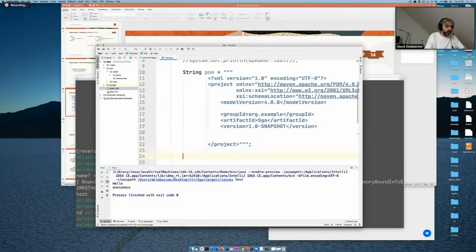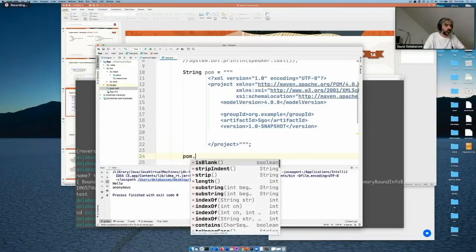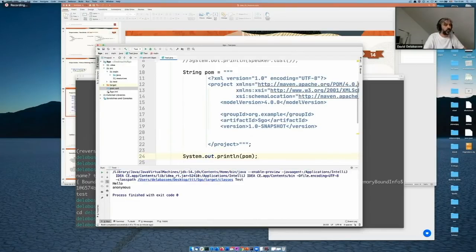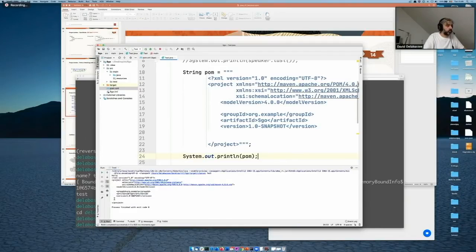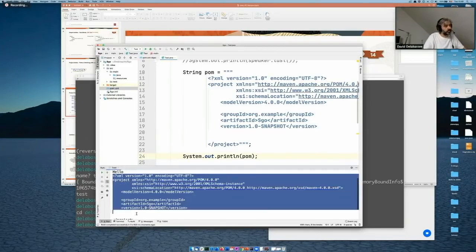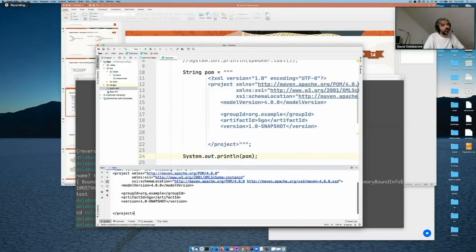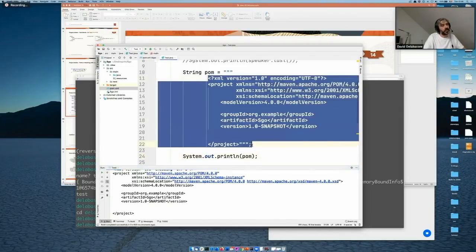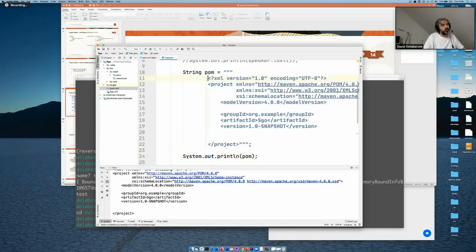Now I can do, so POM source. If I run that, you see that the text block is correctly including the indentation, because here I basically copied the HTML as it was. So I kept the indentation, but obviously we probably don't want to have all those spaces in front. That's something that text blocks handle for us.